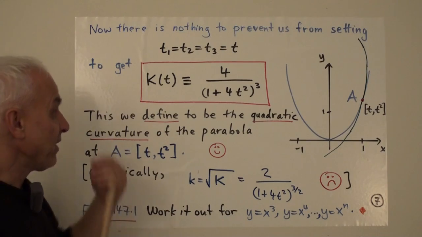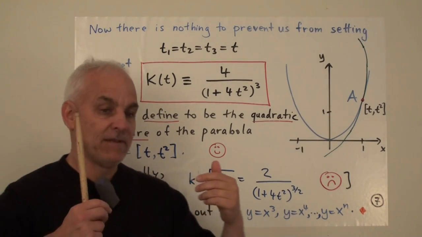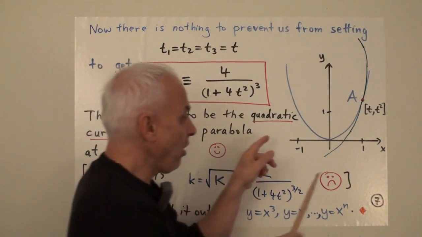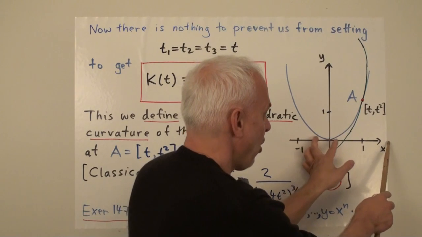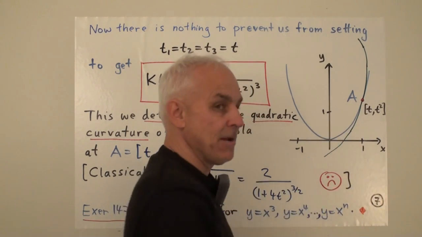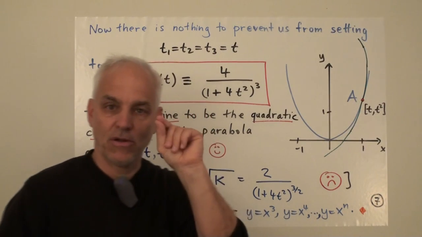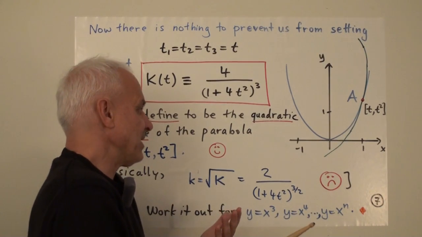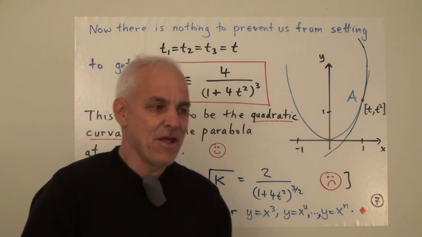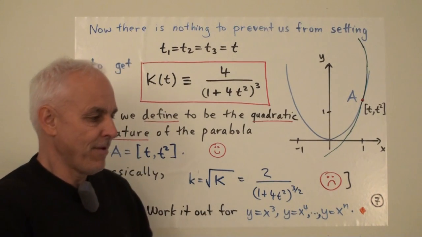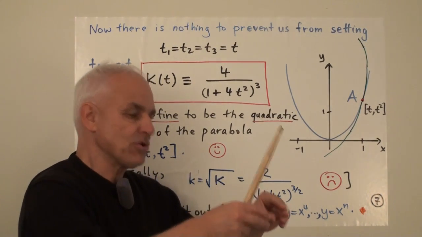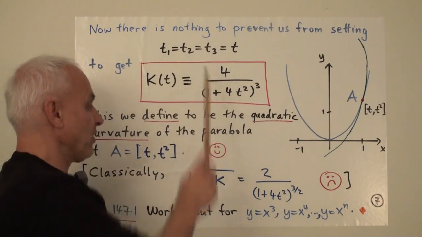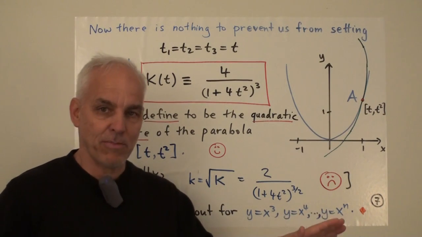Okay, so we can think about this as some kind of limiting value that we get when we let T1, T2, and T3, these three points on the x-axis, all move towards the value of t that we're interested in for our original single point A. But really, we're not taking a limit as such. There's no real process of getting closer and closer and closer. We're just taking this expression and replacing T1, T2, and T3 with T, just like that. It's a purely algebraic replacement.